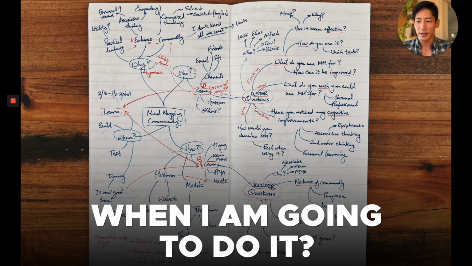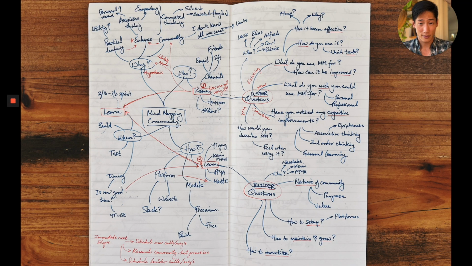Well, there's the timing. Is now a good time? Is it 3 months, 6 months? What are some of the blockers? Is it dependent on my YouTube following? So back in Feb, I had 13,000 subscribers, right? I was like, hey, is this enough to actually promote this brand new community? Is it going to have enough traction?